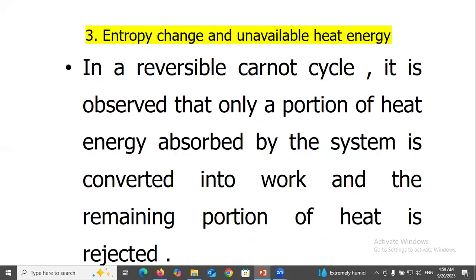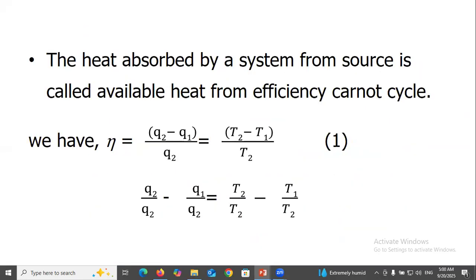Entropy change and unavailable heat energy. In a reversible Carnot cycle, it is observed that only a portion of the heat energy absorbed by the system is converted into work, and the remaining portion of the heat is rejected. The heat absorbed by the system from the source is called available heat.